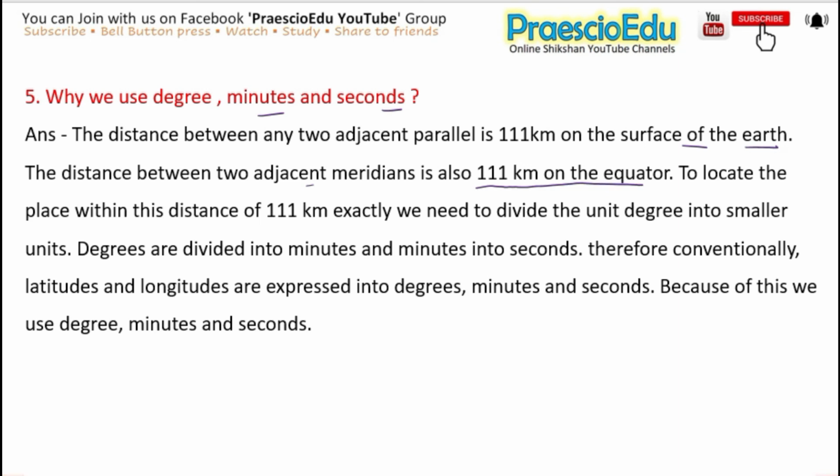To locate a place within the distance of 111 kilometers exactly, we need to divide the unit of degrees into smaller units. Degrees are divided into minutes and minutes into seconds. Therefore, conventionally latitudes and longitudes are expressed in degrees, minutes and seconds. Because of this we use degrees, minutes and seconds.